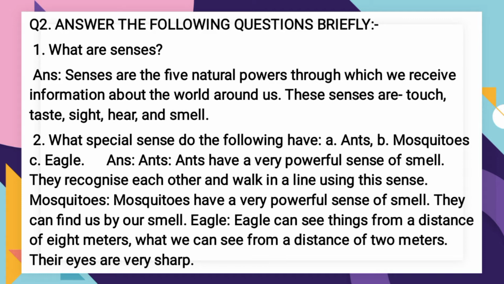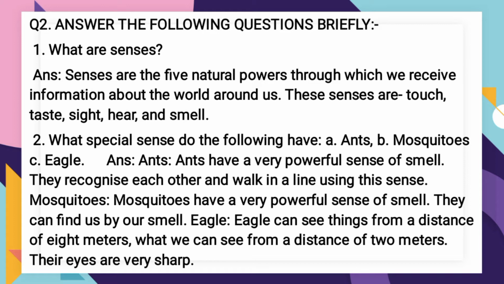What special sense do the following have? A. Ants, B. Mosquitoes, and C. Eagle. You have to tell me what ants have, mosquitoes have, and eagle have. So ants: ants have a very powerful sense of smell. They recognize each other and walk in a line using this sense. So they have a powerful sense of smell, according to which they recognize their friends and walk in the same line.